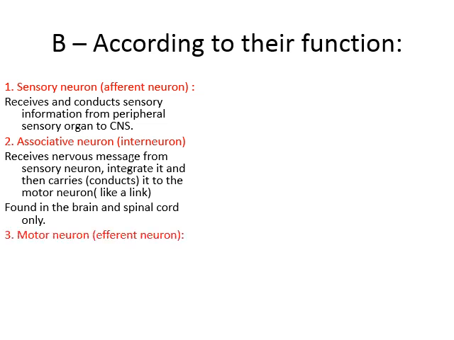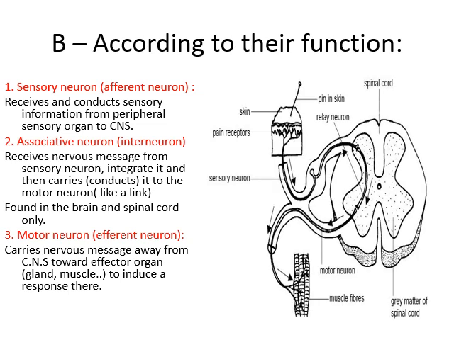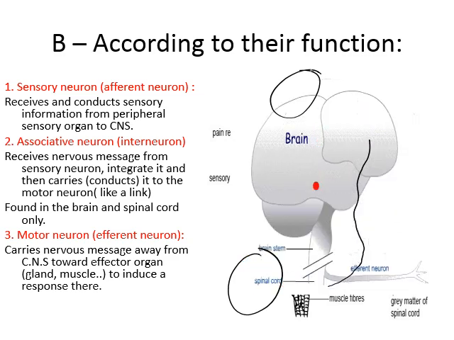The motor neuron is an efferent neuron. It carries nervous messages away from the central nervous system toward the affected organ, like a gland or a muscle, to induce a response there. This figure shows the brain and the skin, and how an action and a response occur. Here we have the stimulation at this level. It moves through the sensory neuron toward the brain, and then the brain sends the message back through the efferent neuron toward the organ to take an action.